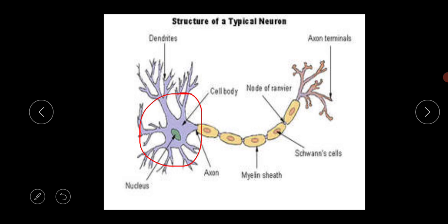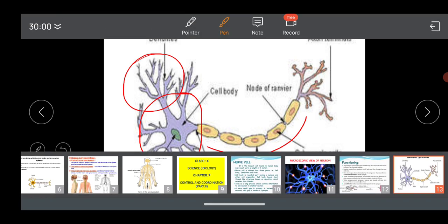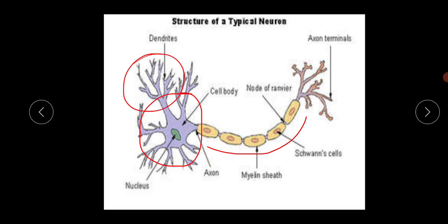After the cell body, there is a branch-like structure. These are called the dendrites. So this is the cell body, this is the dendrites, and this long slender process is called the axon. This whole yellow colored long process is called the axon. So this is the basic thing for your neuron structure.